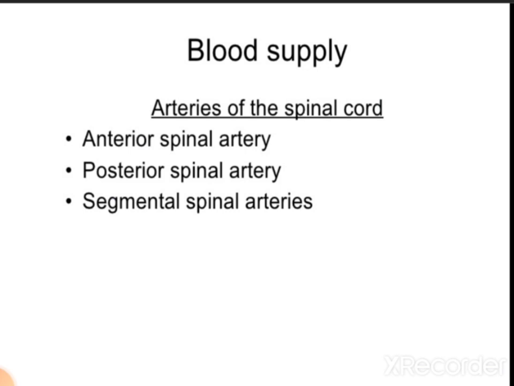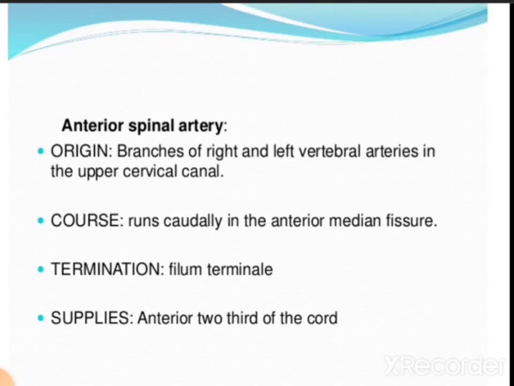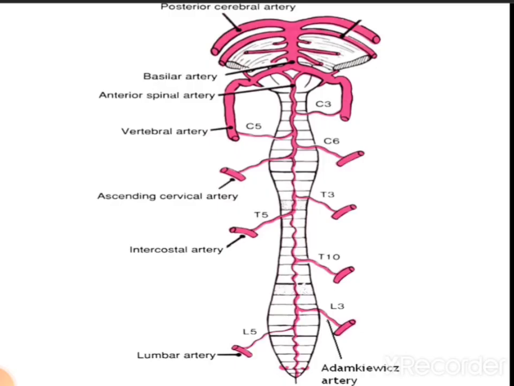Then the blood supply of the spinal cord. It is supplied by the anterior spinal, posterior spinal, and segmental spinal arteries. Anterior spinal artery originates from the right and left vertebral arteries in the upper cervical canal. It runs caudally in the anterior median fissure and terminates into the filum terminale. It supplies the anterior 2/3 part of the spinal cord.